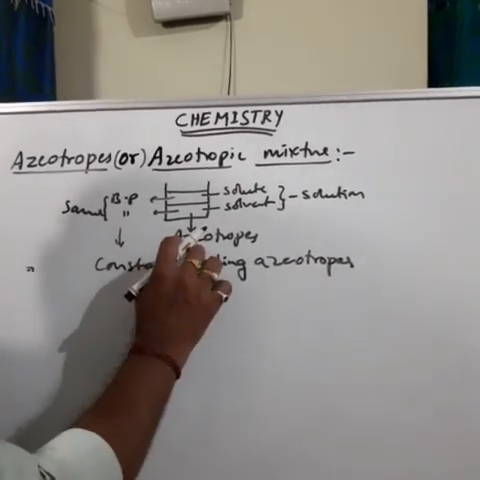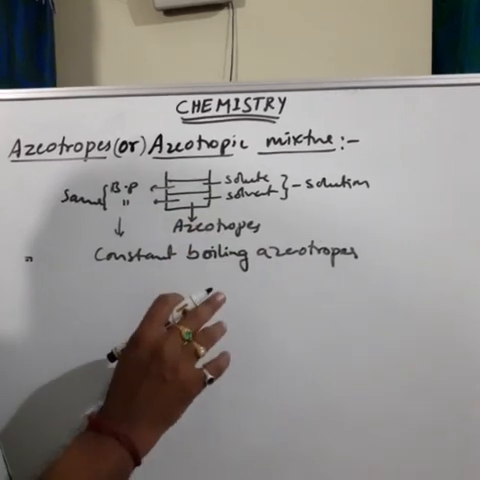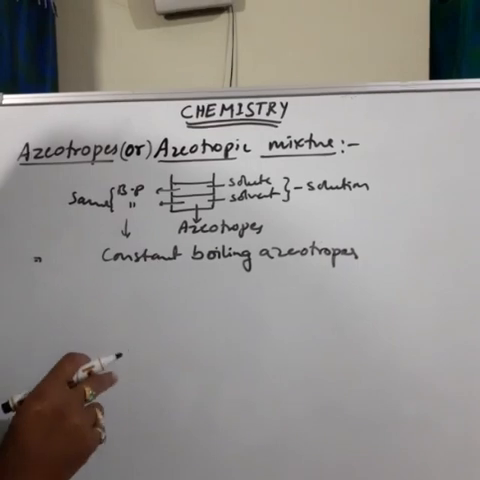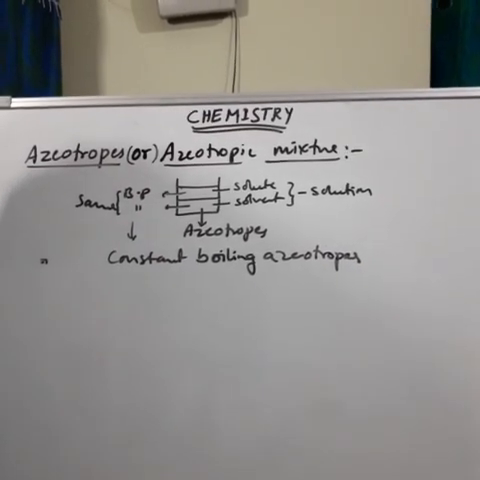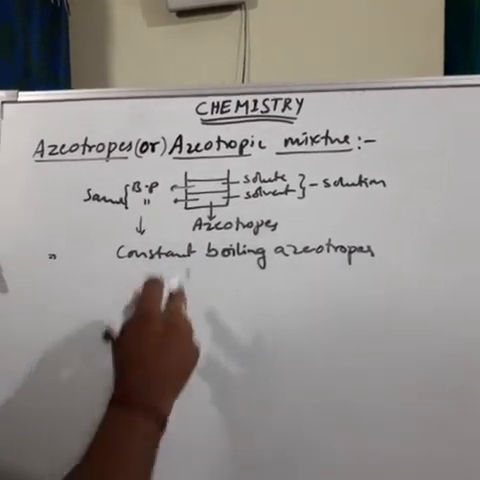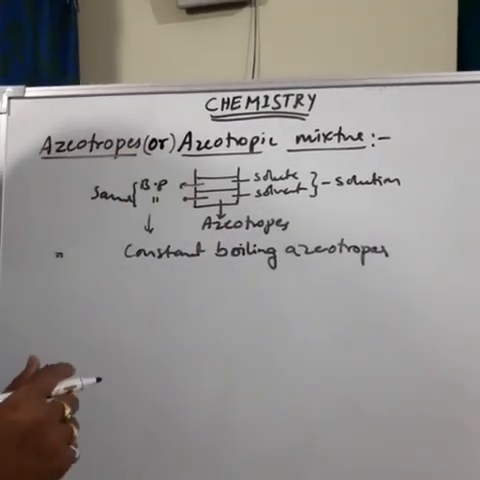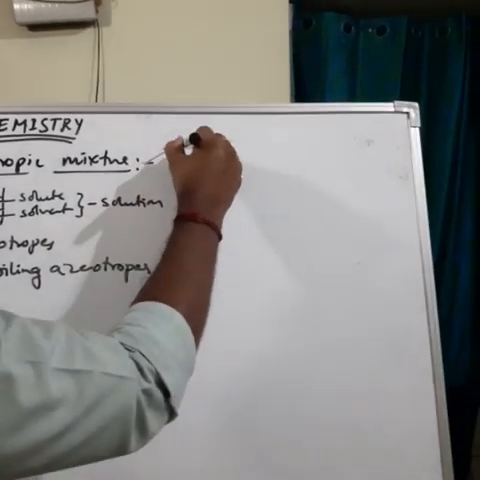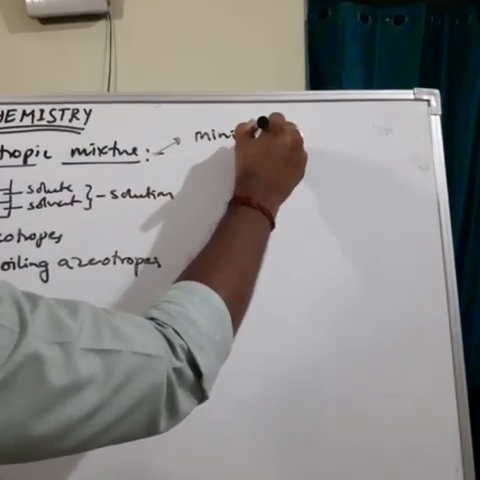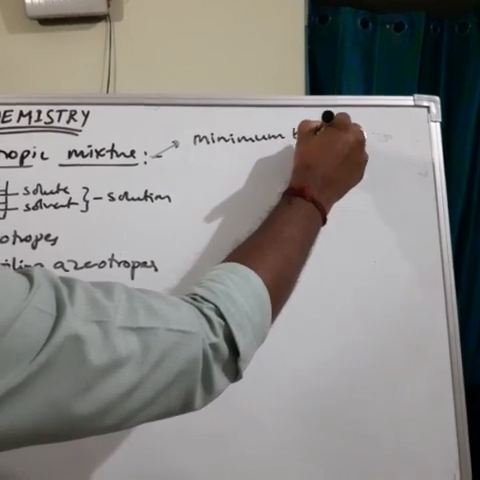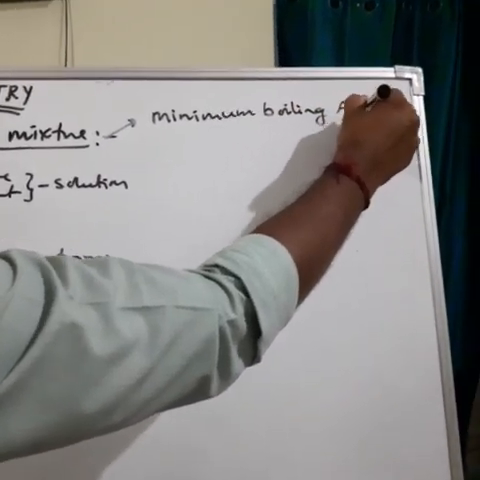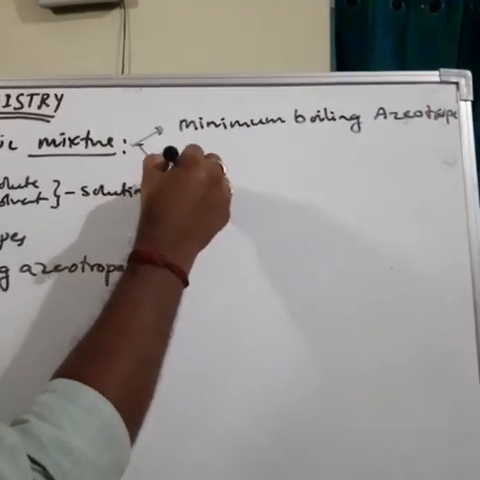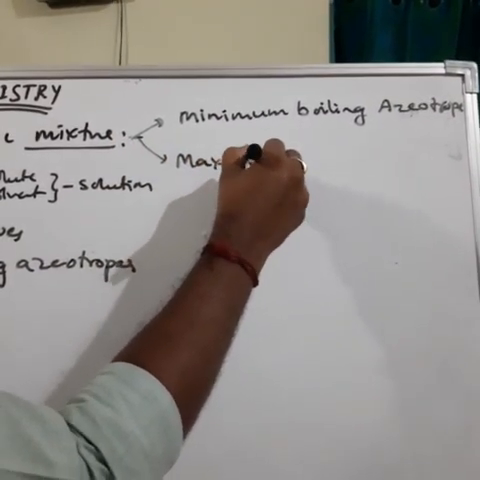Generally, this type of azeotrope is formed by non-ideal solutions. Azeotropes or azeotropic mixtures are again divided into two types. The first one is the minimum boiling azeotrope. Another one is the maximum boiling azeotrope.